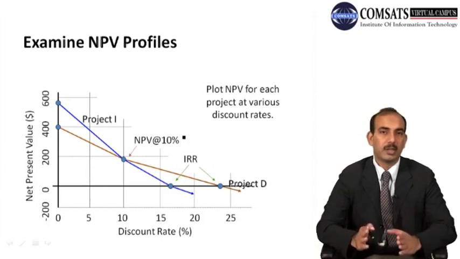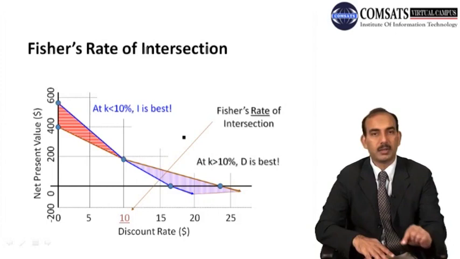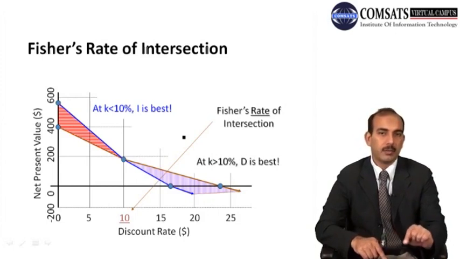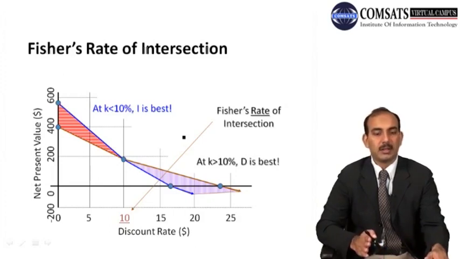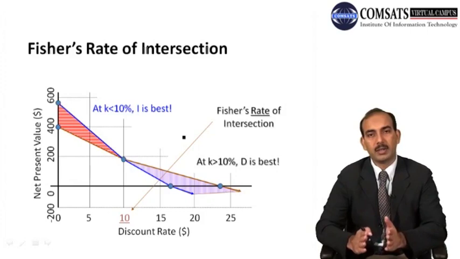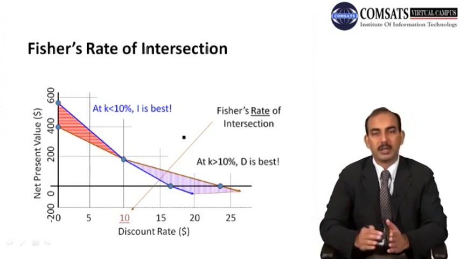So then the firm has to decide at what required rate of return which project will be adopted, and this is known as the net present value profile. And this point of intersection, where both projects have equal net present value, is known as Fisher's rate of intersection. And as I mentioned before, at a required rate of return less than that discount rate, project I is good in this case, and where the discount rate is more than the discount rate of intersection, then project D is better, where the values of the cash flows are decreasing.